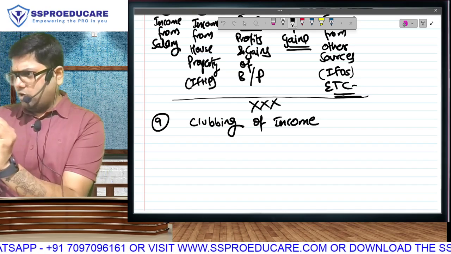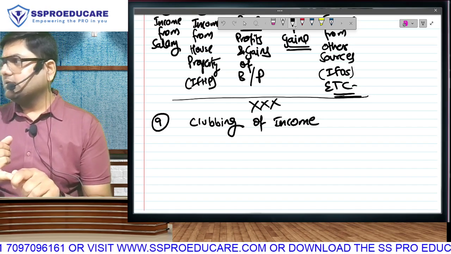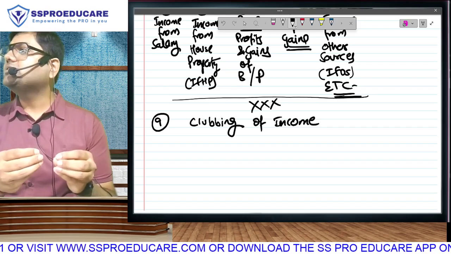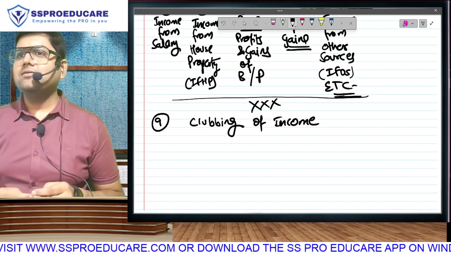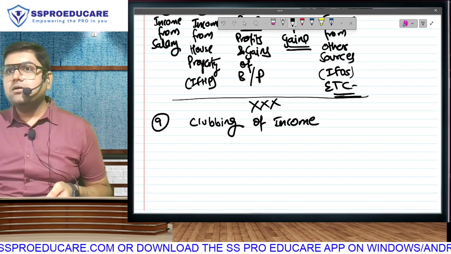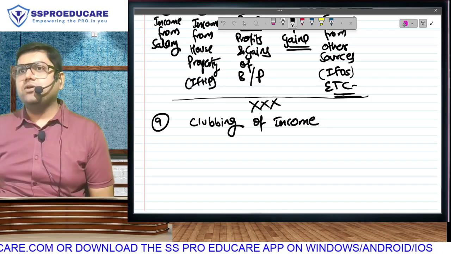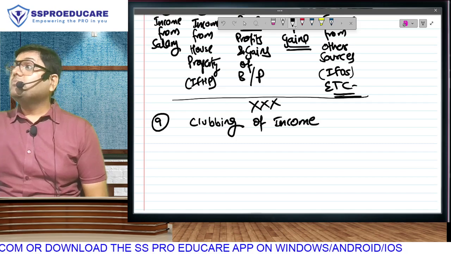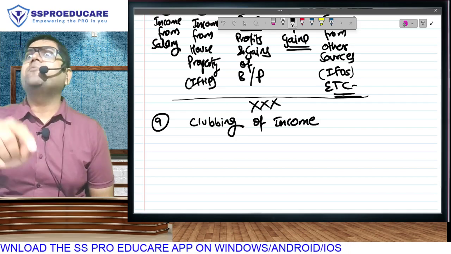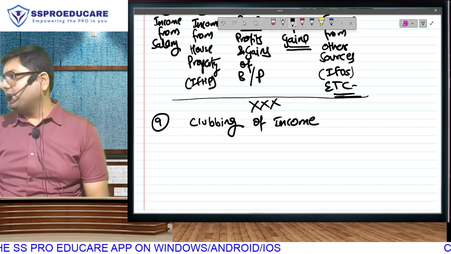For example, in short, supposedly a minor has earned income through special skills, like acting, singing, dancing, sports. Vaibhav Suryavanshi. Vaibhav Suryavanshi, a minor child, right? 14 years, no? 14 is minor, right? Below 18, no? His income normally would have been added in his parent's income, but is he earning through special skill? Then it won't be added. Clubbing will apply in your normal income. For your special skill incomes, no clubbing will apply.